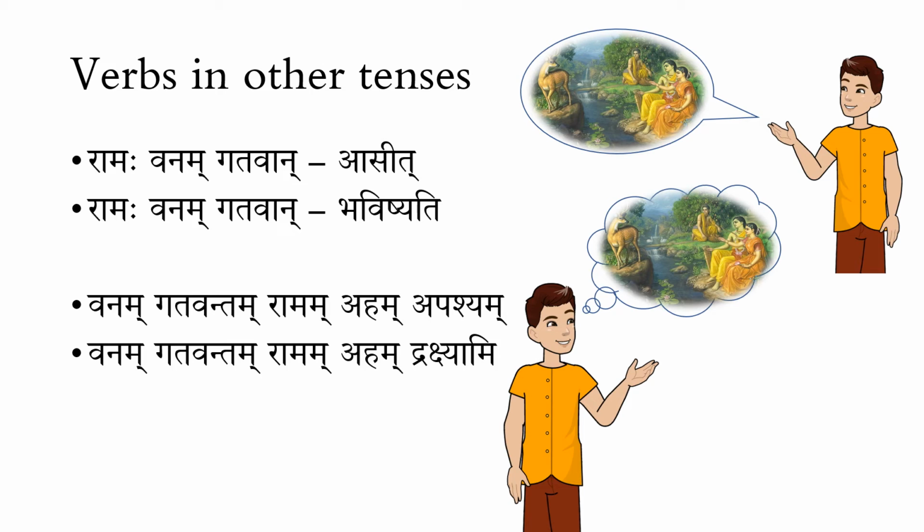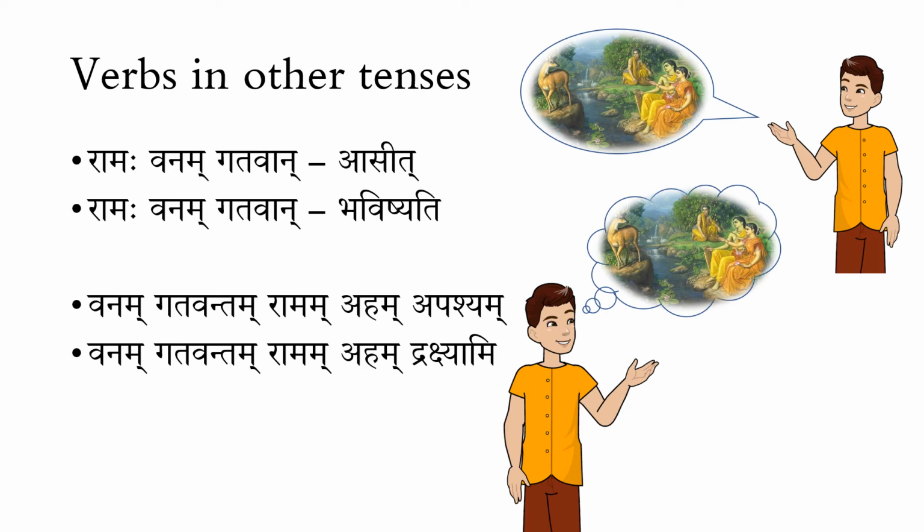Now that same Asit or Asti can be replaced by Bhavishyati, which is the Ritlakara form or the Bhavishyat Kala form of Asthatu. So, Ramaha Vanam Gatavan Bhavishyati. In this case, what will be the meaning? Sometime in future, Rama's status will be that of the one who has reached the forest. That means, as I'm talking now, he has not reached the forest.